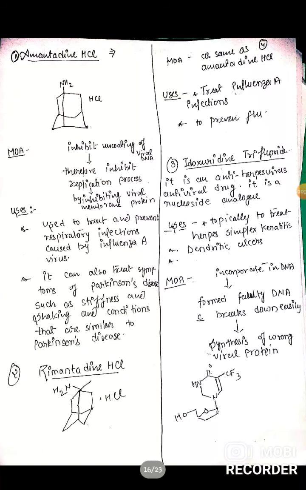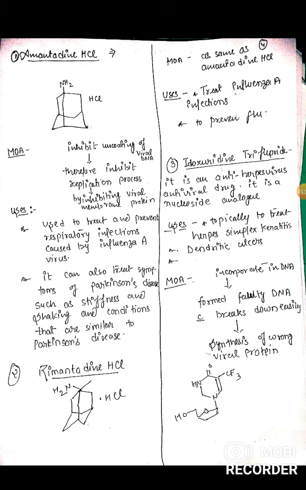Next, a drug that comes under antiviral agent. First drug is amantadine hydrochloride. Structure of amantadine hydrochloride is that, and the mechanism of action is mainly inhibiting the uncoating of the viral DNA, therefore inhibiting the replication process by inhibiting the viral membrane protein. Used in the treatment of respiratory infection caused by the influenza A virus. It can also treat symptoms of Parkinson's disease such as stiffness, shaking, and conditions that are similar to Parkinson's disease.